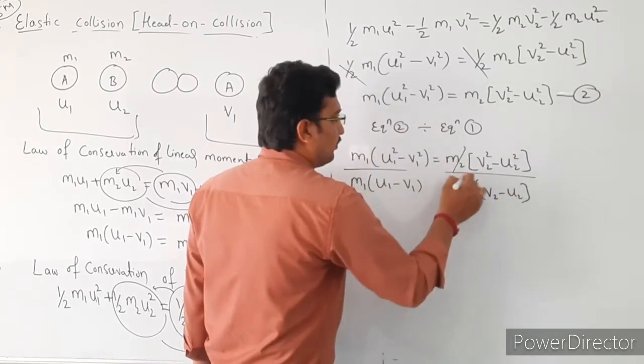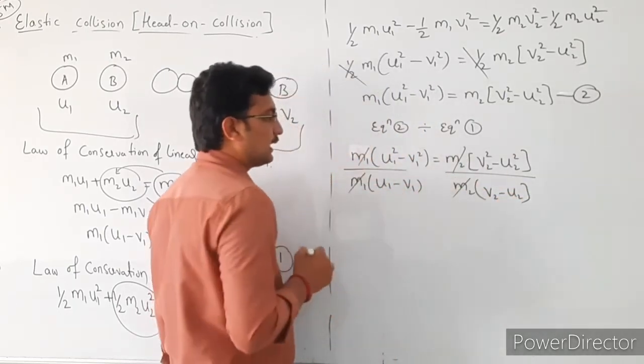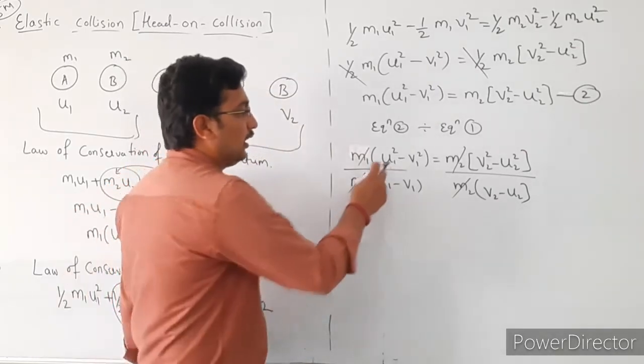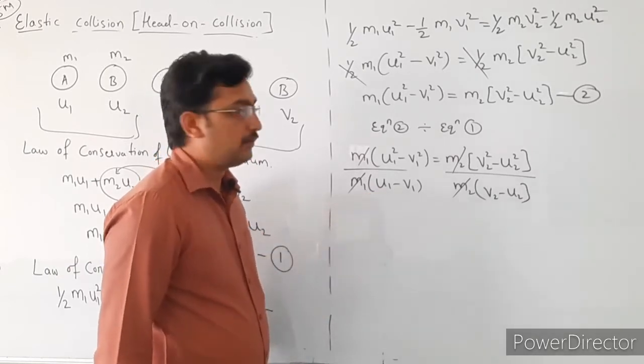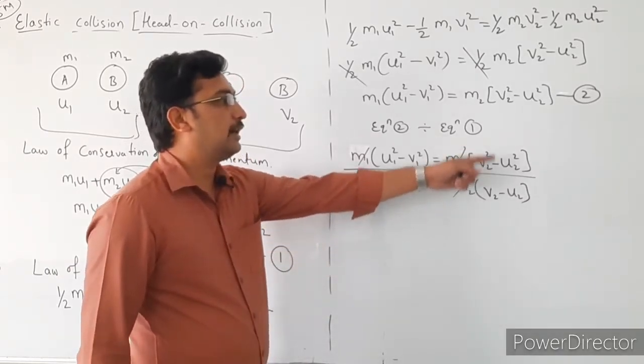So here m2 gets cancelled, m1 gets cancelled. What are the remaining factors here? u1² minus v1² divided by u1 minus v1, that is equal to v2² minus u2² divided by v2 minus u2.